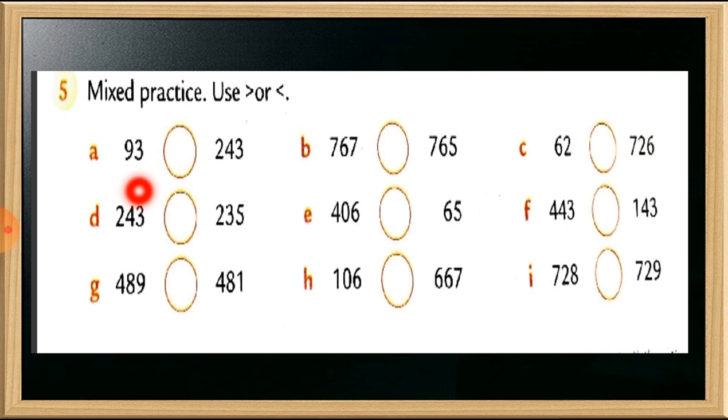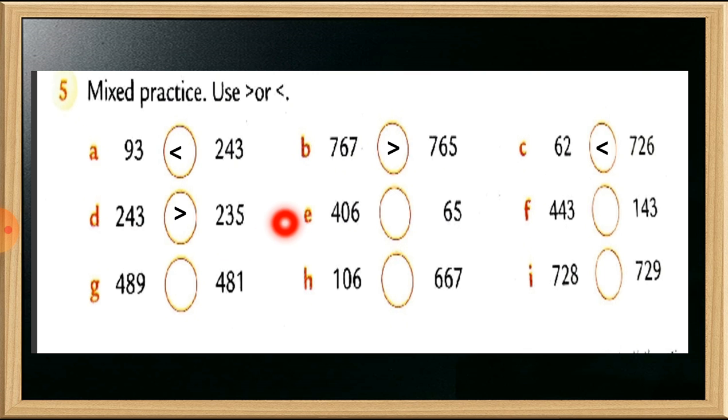In number A, on the left side 93 and on the right side 243. So here 243 is the bigger number. Number B, 767 and on the right side 765. So the bigger number is 767. Number C, 62 and 726. So students, 726 is the bigger number, you can see here. Now number D, 243 and 235. So 243 is the bigger number.